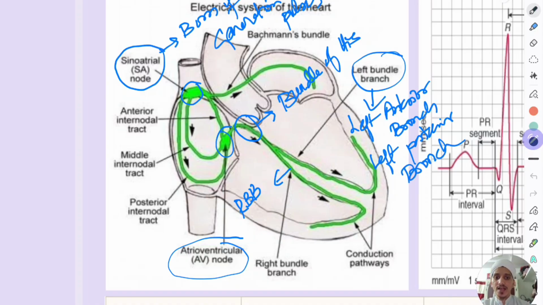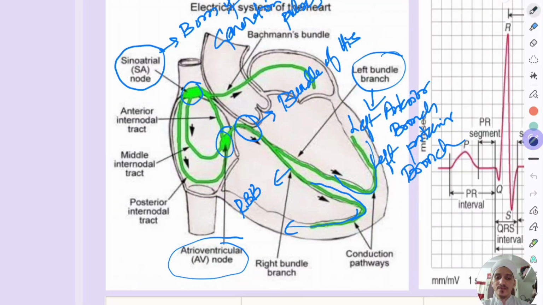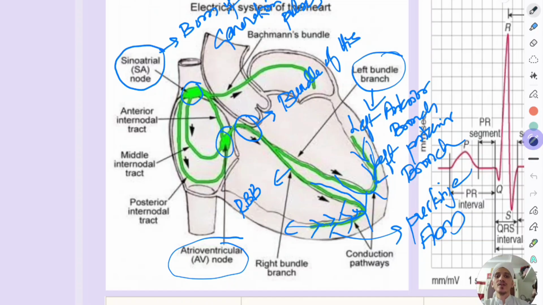Okay, and this will go to the left ventricle, this will go to the right ventricle, and from there there will be fibers from these wires, which will penetrate the muscle of the heart. So these fibers are known as Purkinje fibers, minute wirings, Purkinje fibers. So that's how the electrical conduction system of the heart is there.